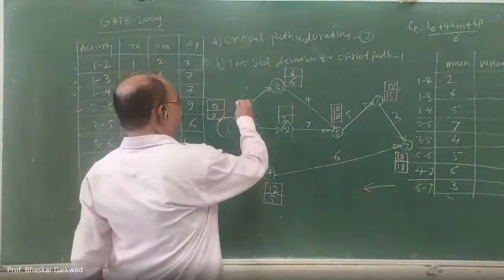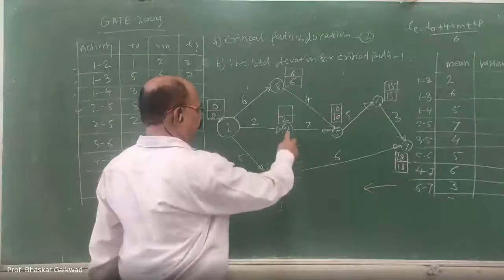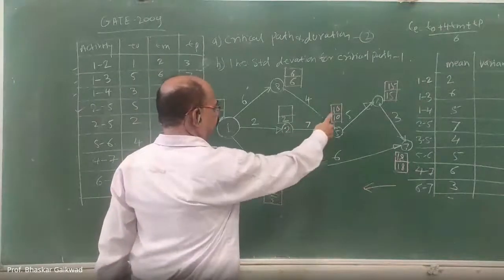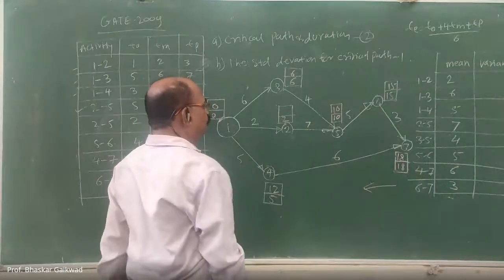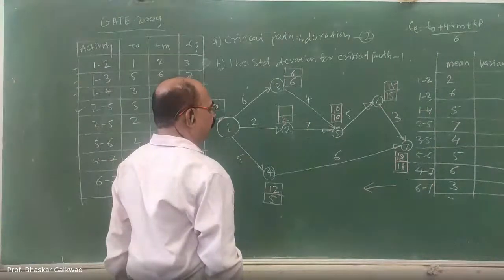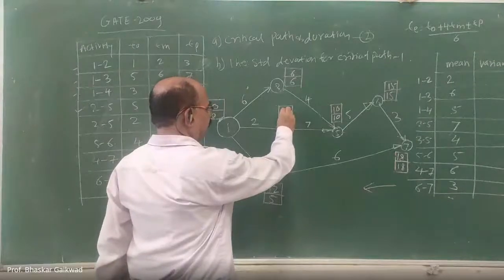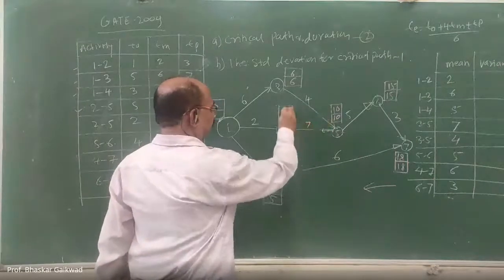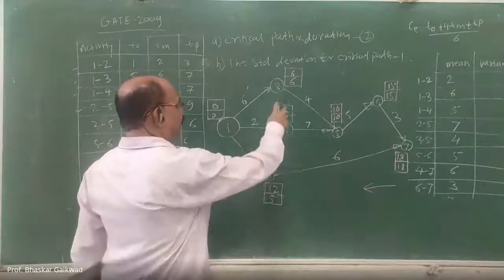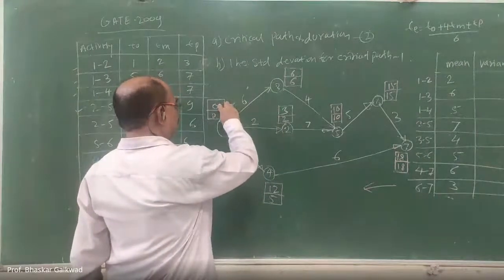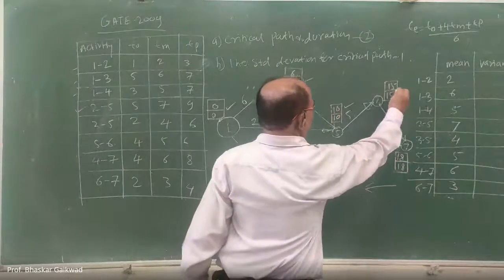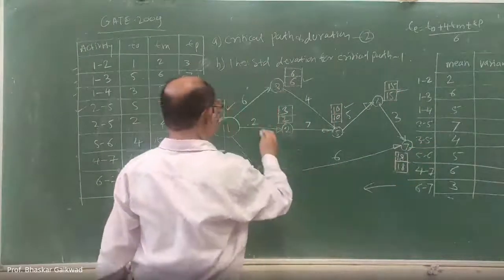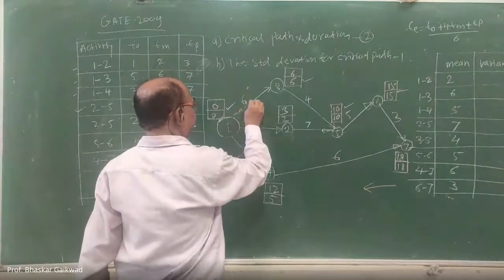Now the second node is remaining. So you can subtract here. 10 minus 7, how much there? 3. Am I correct? Yes, sir. 3. Now you can see this: earliest and latest both are equal. Means your critical path is this way.